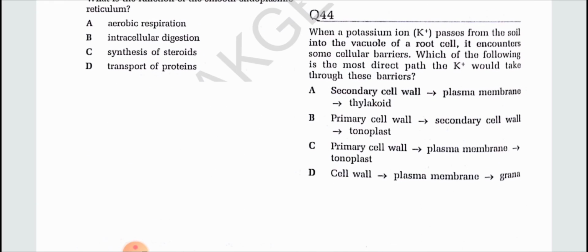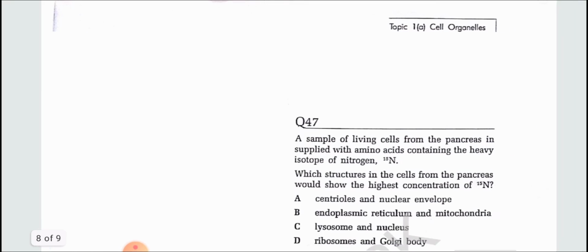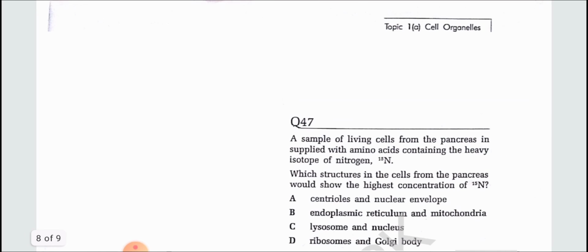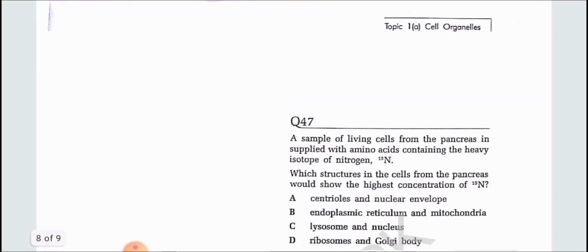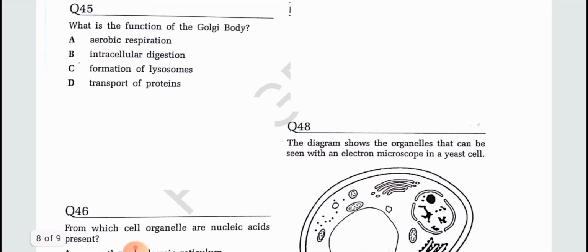Okay. Now when potassium passes from the soil into a vacuole of a root cell, it encounters some cellular barriers. Which of the following is the right path of the potassium ion movement towards the vacuole of the cell? I think there is some diagram given here. Basically we know that it passes from primary cell wall towards the secondary cell wall, and then towards the tonoplast, and then into the vacuole. Option B is correct.